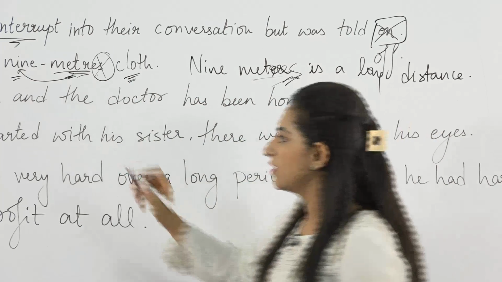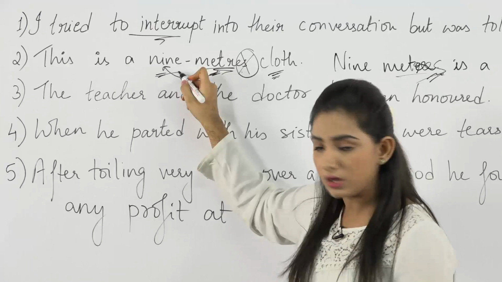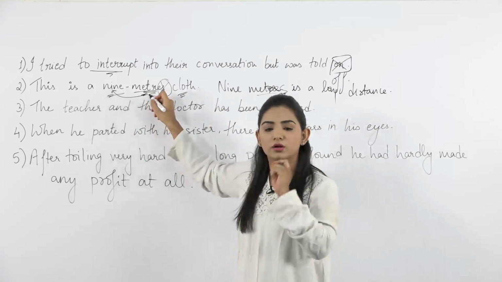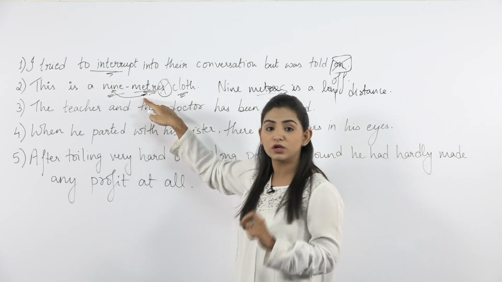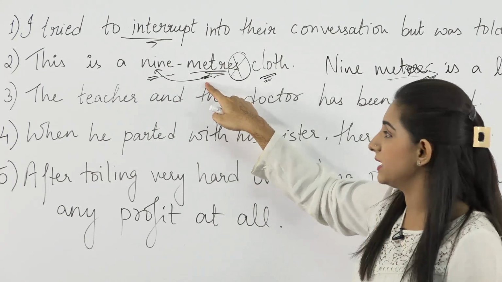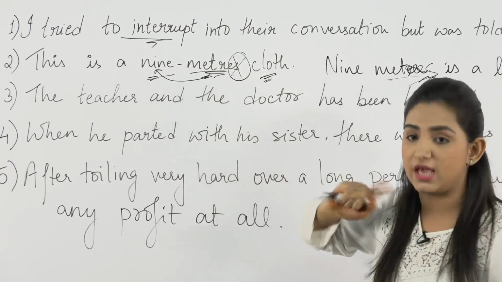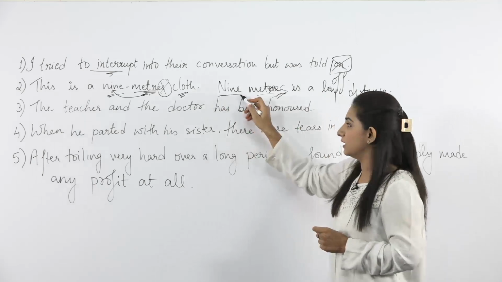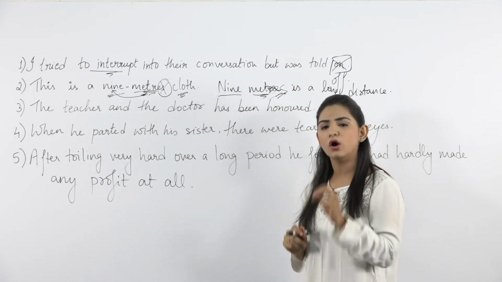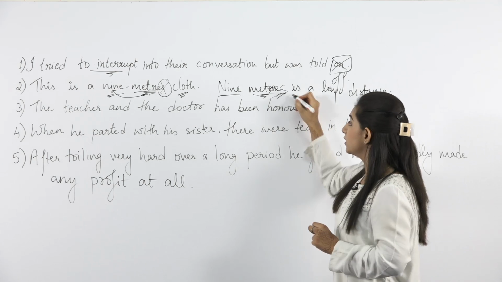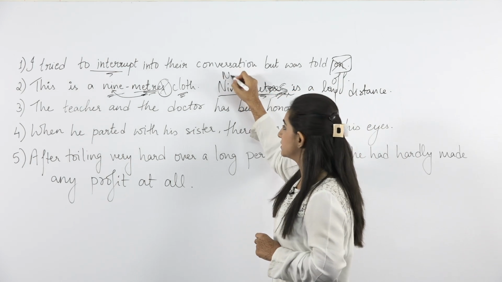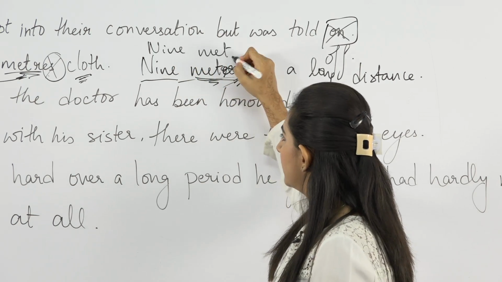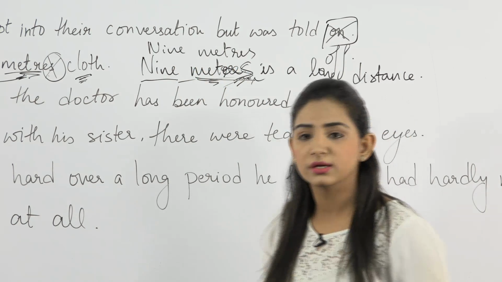When we have a number, a measuring unit or a unit of counting, and after that we have a noun, the unit of counting or the measuring unit should be in singular form. That means we will not use S. But when we have a number and a measuring unit but we don't have a noun, in this case we will place S. So the correct sentence here would be, 9 meters is a long distance.